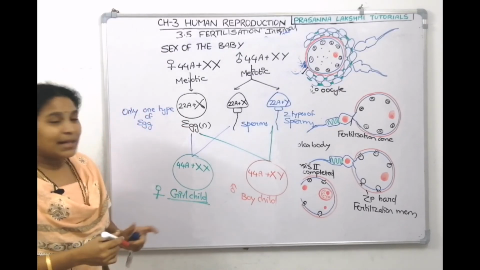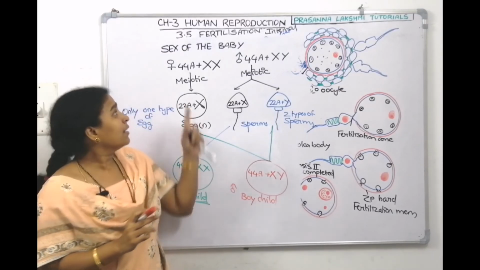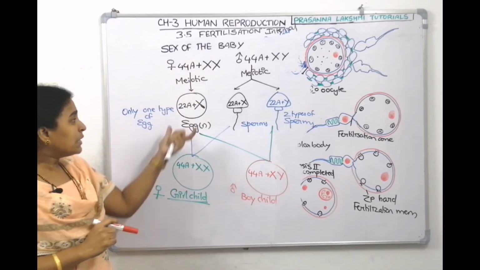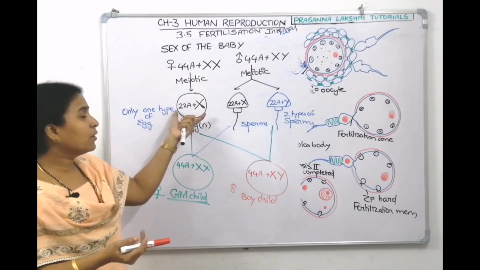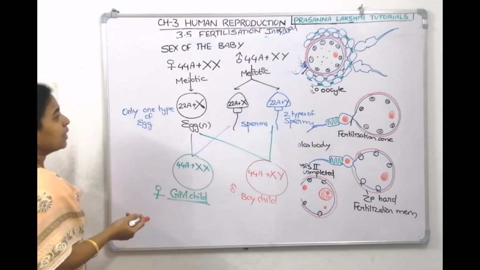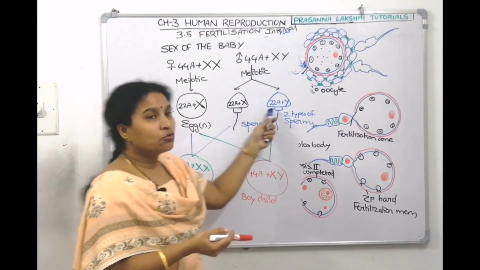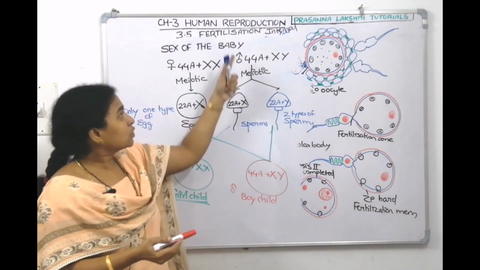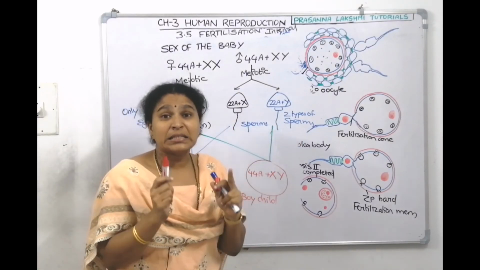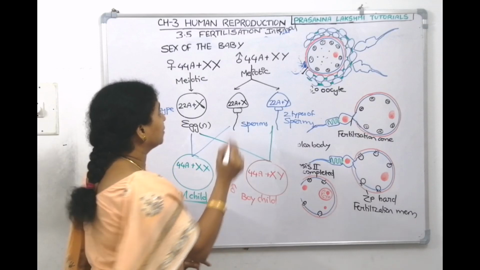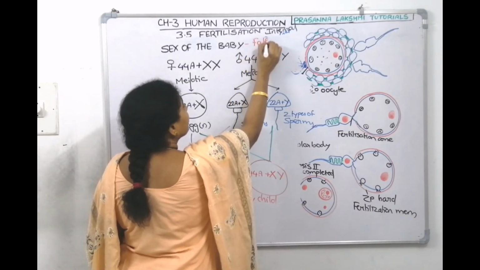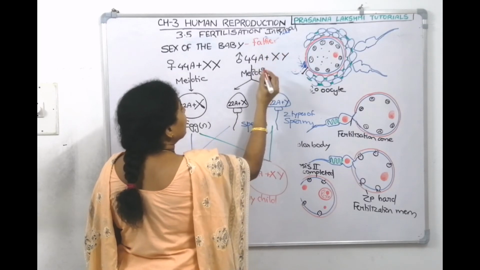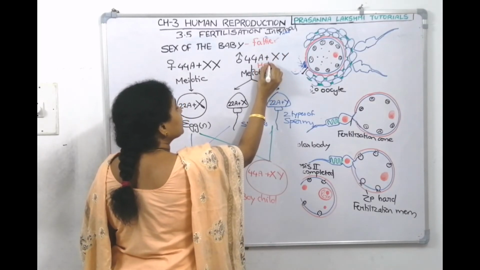So that means who is deciding the sex of the baby? Is it the egg or the sperm? Mother can always give only the egg which is having X. So father gives two types of sperms. So the sex of the baby we can tell is decided by the father. In humans, the sex of the baby is decided by father because males are heterozygous.